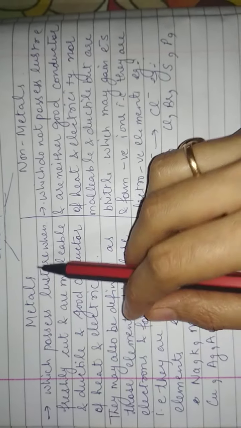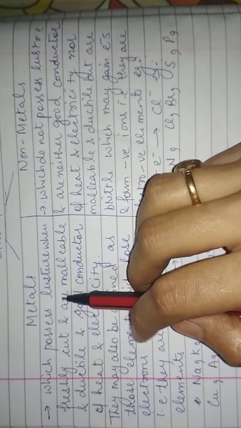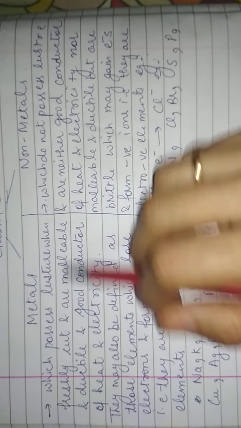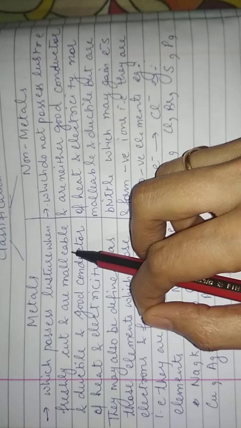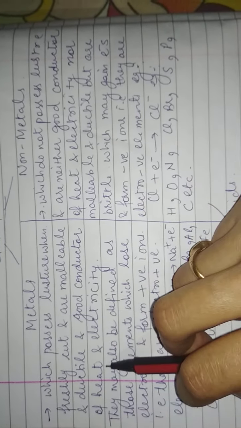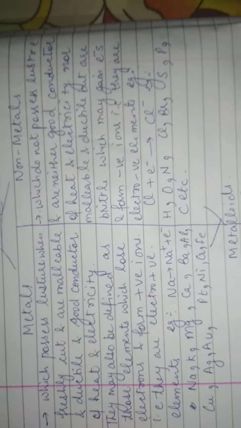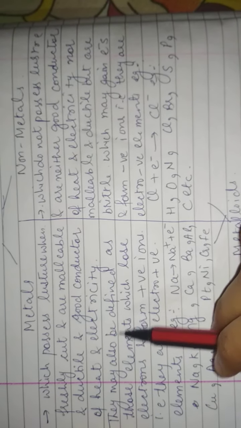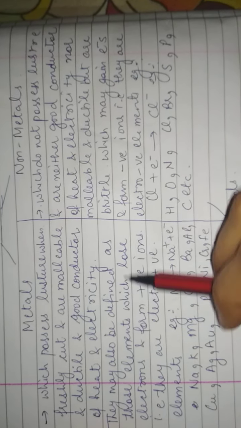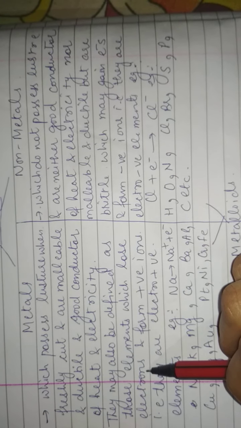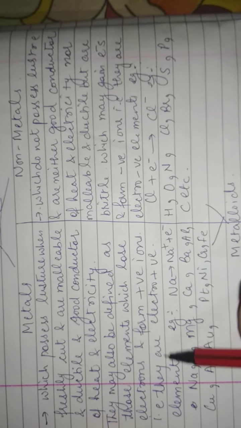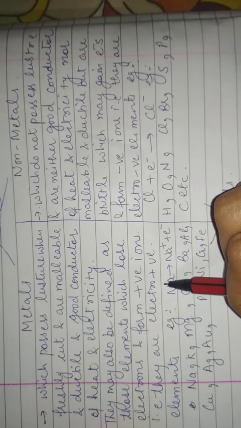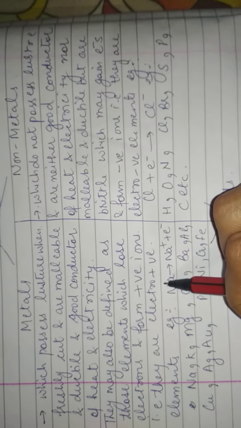According to the physical properties, a metal possesses luster, means light, when freshly cut, and is malleable, ductile, and a good conductor of heat and electricity. They may also be defined as those elements which lose electrons and form positive ions. That is why they are electropositive in nature, electropositive elements.